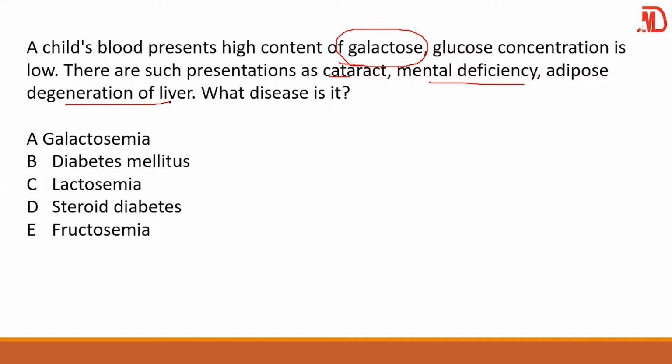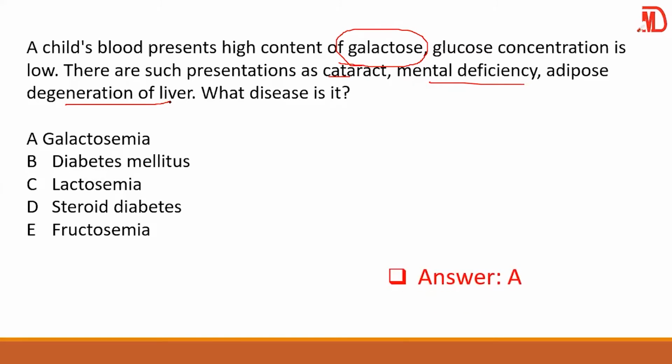So first of all, you are thinking of a deficiency of which enzyme? Galactose-1-phosphate uridyl transferase. And this simply means galactosemia. So here, your answer is A.